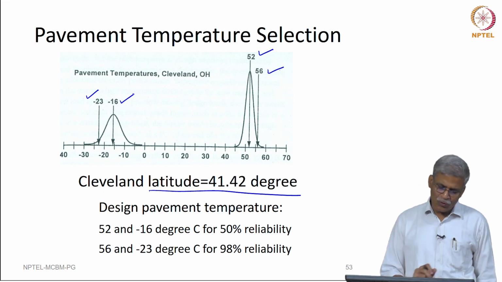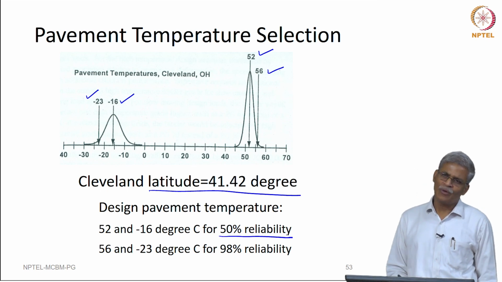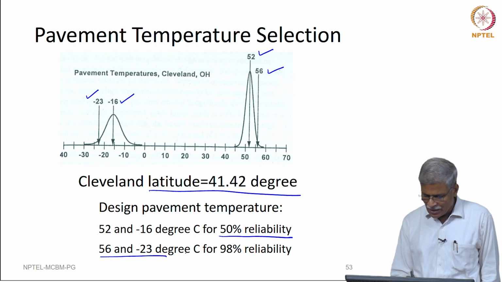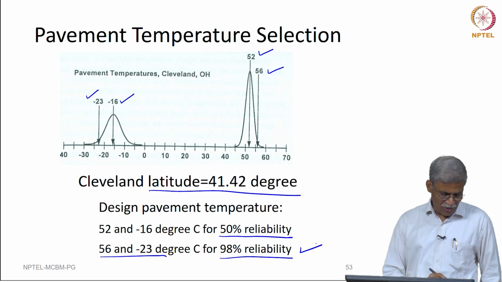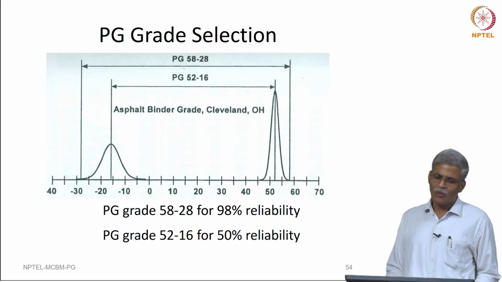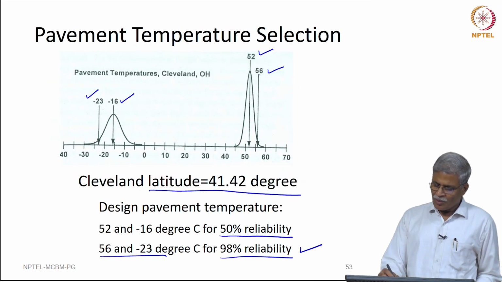So, if you use 52 to minus 16, the reliability here is only 50%, but if you use 56 and minus 23, the reliability is now going to be 98%, you are going to get that. Okay. So, now the interesting part is, if you remember the table that I showed you, there is not going